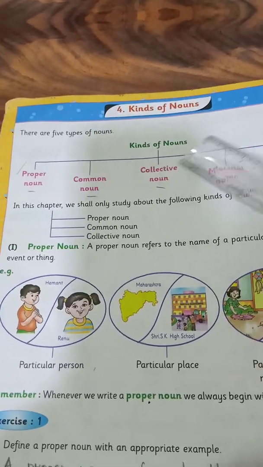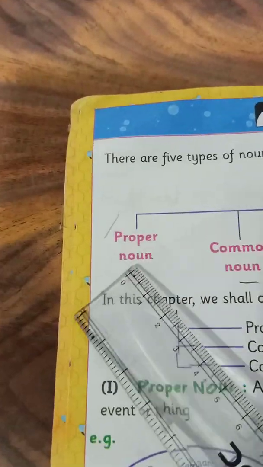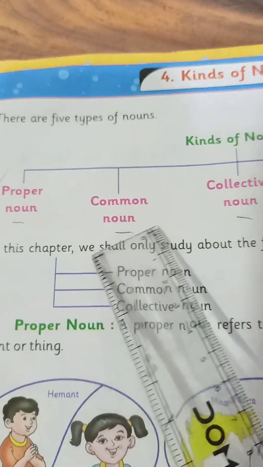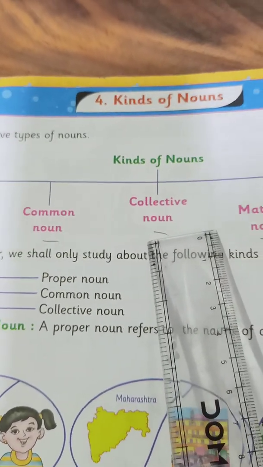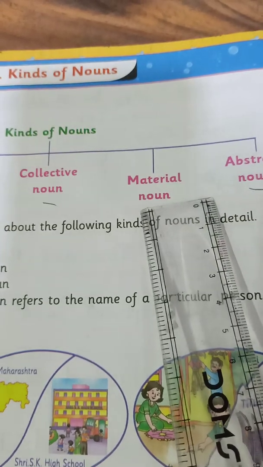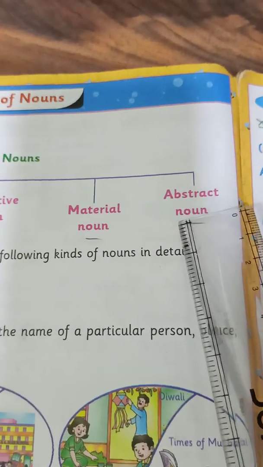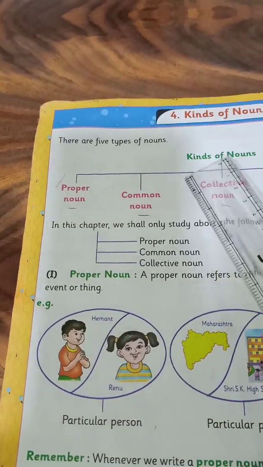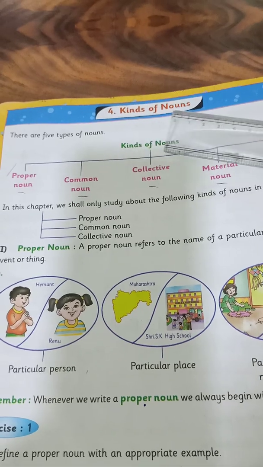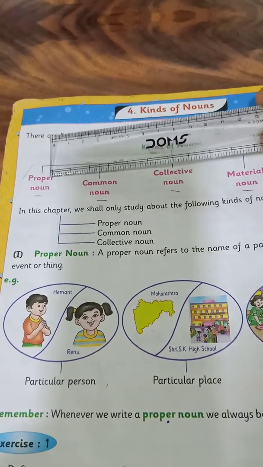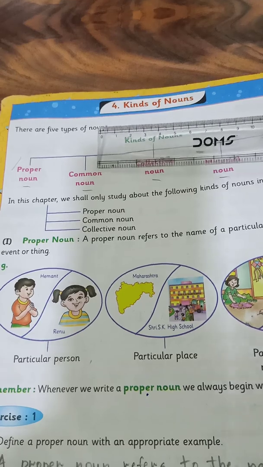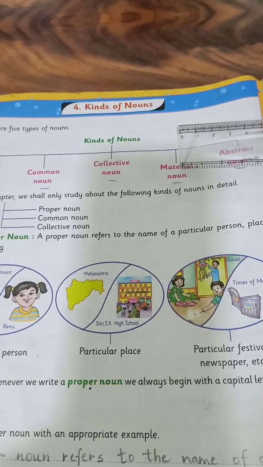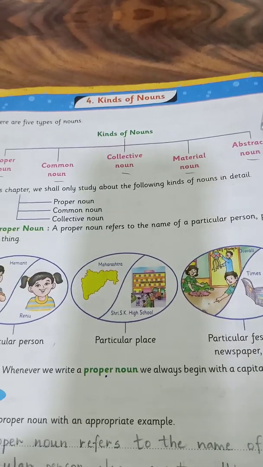Kinds of nouns. The first one is proper noun. The second one is common noun. The third one is collective noun. The fourth one is material noun. And the fifth one is abstract noun. So there are 5 types of nouns. Repeat with me. Kinds of nouns. First one is proper noun, common noun, collective noun, material noun, and abstract noun.